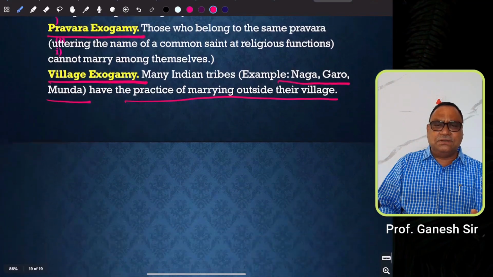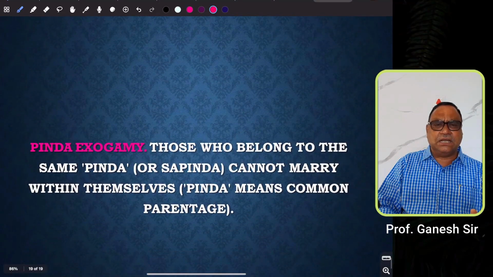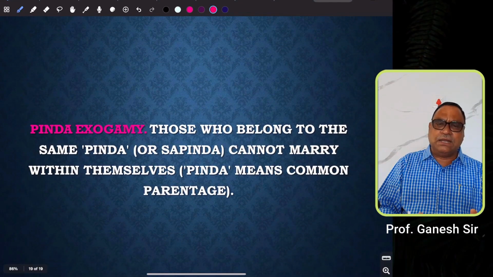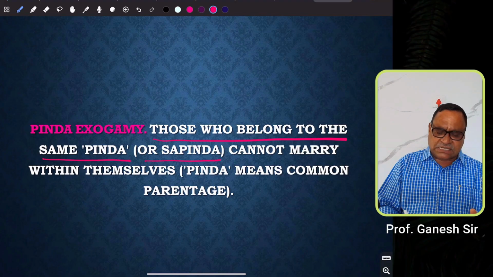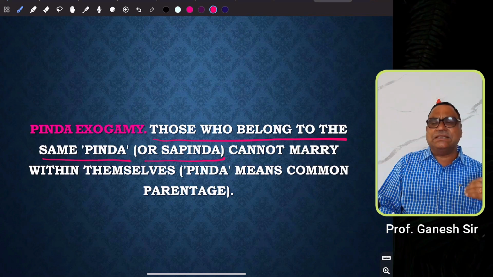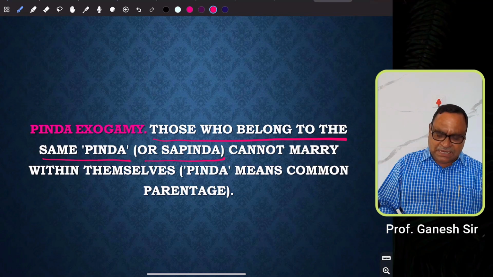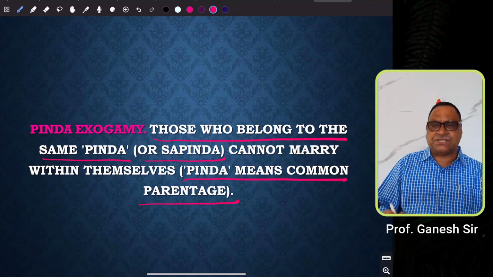Lastly, there is Pinda exogamy. Pinda exogamy, also called Sapinda exogamy, means those who belong to the same Pinda or Sapinda cannot marry within themselves. Pinda means common parentage.